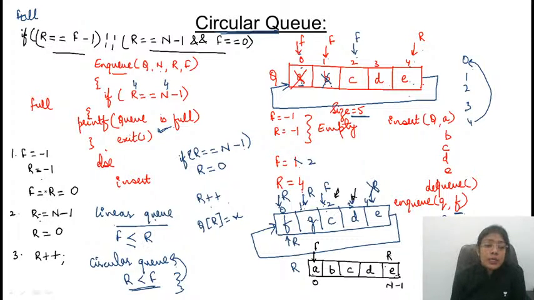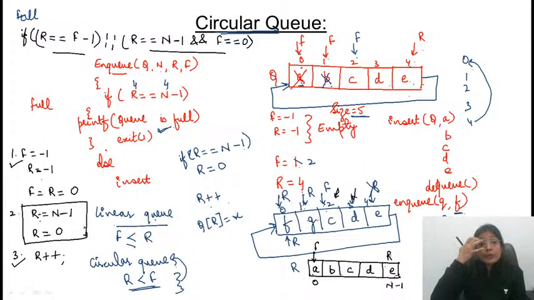So these are the three cases. Already we had covered these two cases in the linear queue. This is the additional case which is there in the circular queue. Is this clear? Structure, format, everything is clear. Then we'll look at the implementation. बच्चे कहीं पे कोई डाउट है अंडरस्टैंडिंग में? लेट मी नो.